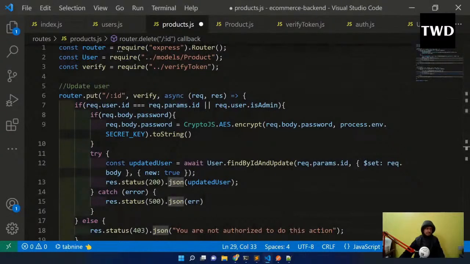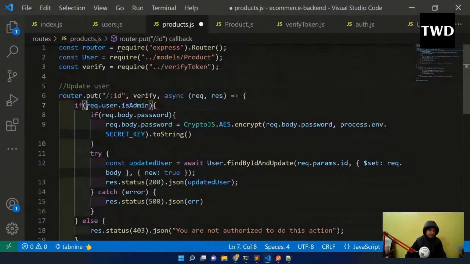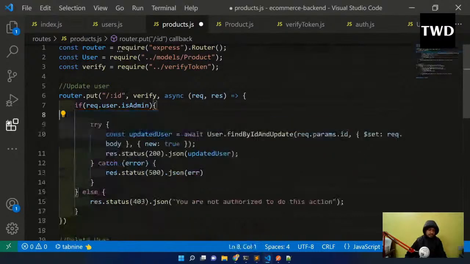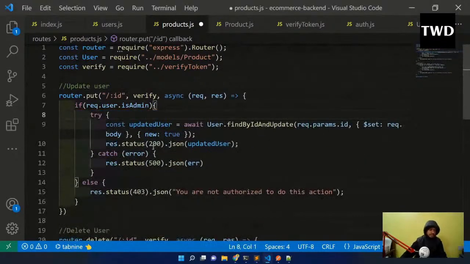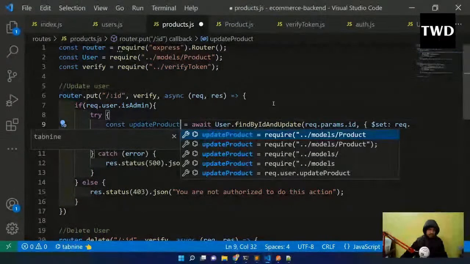And here, update of the product. See, the product can only be updated by the admin. So admin can only add users. For that I will have only this thing, req.user.isAdmin. Okay, and then I don't need the password here because we are not updating the password for the product. So it will be like this, and try const update product, update product, and async find user.